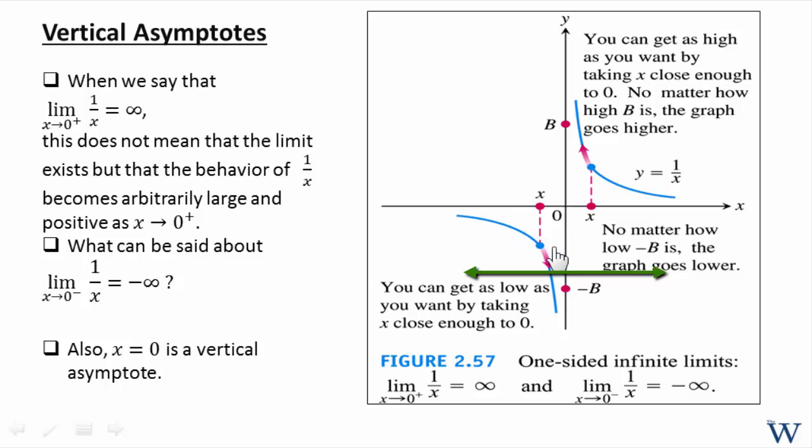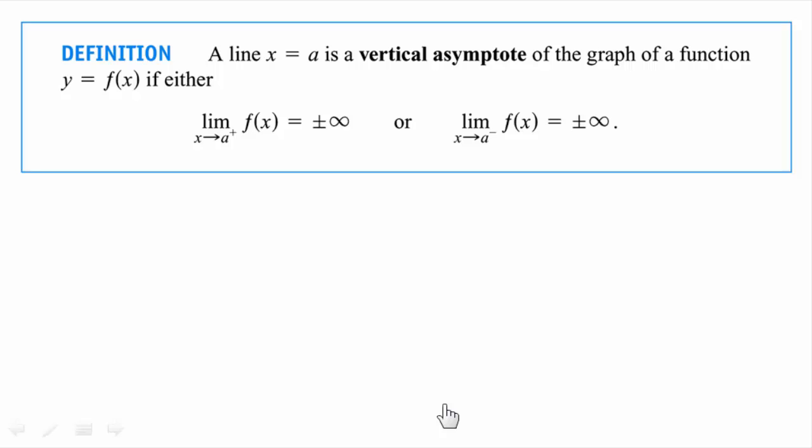As we look at this graph, as x approaches 0 from the left, the reciprocal goes to minus infinity. Also, what we can tell is that this vertical line, x equal to 0, is called a vertical asymptote because the graph will only approach it but will never cross it. So we call this one-sided infinite limits. Okay? So, definition: a line x equal to a is a vertical asymptote of the graph of a function if either the limit of f of x as x approaches a is plus or minus infinity, coming from the right or coming from the left.